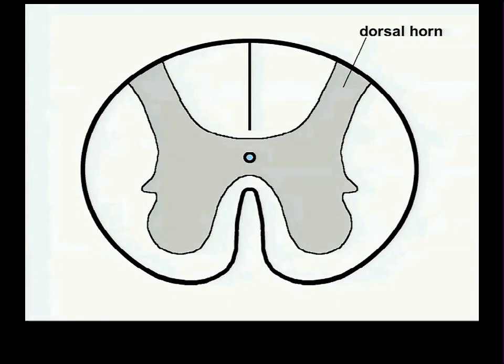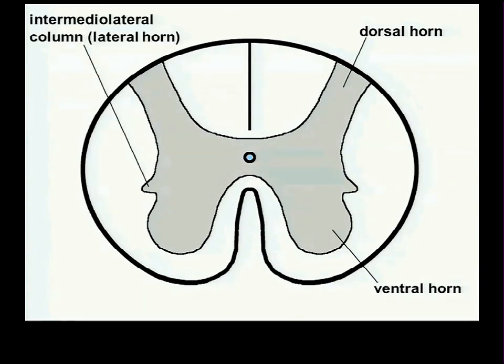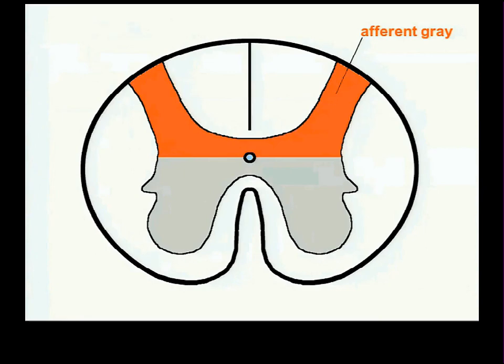The gray matter has different regions. Up near the top, near the dorsal part, it's called the dorsal horn of the gray. Down near the bottom part, near the ventral part, it's the ventral horn of the gray matter. And in certain regions, not all, but in the middle of the cord, there is this little bump in the gray matter, which is called the intermediolateral column, or lateral horn. You probably wish that I would call it lateral horn, but its proper name is intermediolateral column, and that's pretty much what I'll call it all the time.